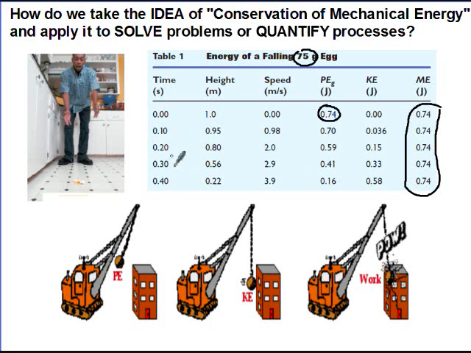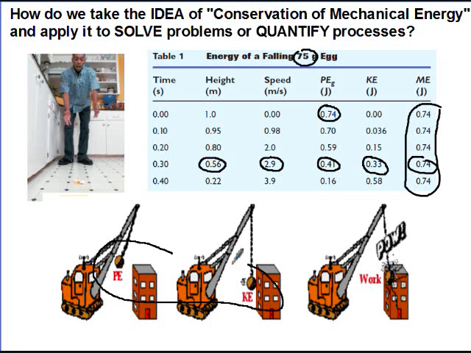At any other point during its fall, we can choose any one of these things. We can see that as the height is getting smaller, the speed is increasing. GPE goes down with the height. Speed goes up, or KE goes up with the speed. We still have the exact same mechanical energy. Now down here, a wrecking ball converts PE into KE, and then KE is used to do work. During this process, mechanical energy is conserved. So I'm just going to write that like so.